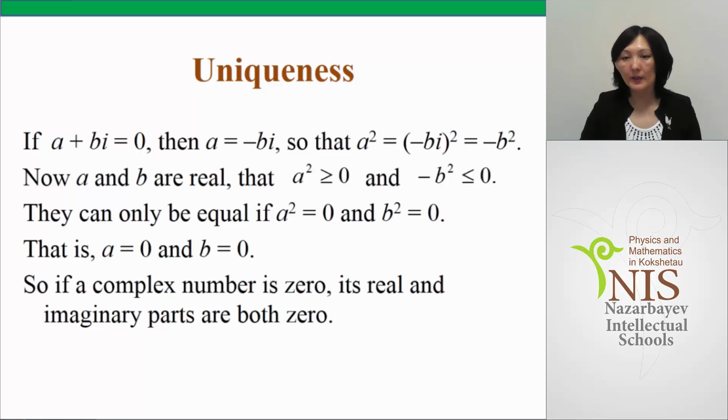That means a squared is equal to or greater than 0 and minus b squared is equal to or less than 0. They can only be equal if a squared is equal to 0 and b squared is equal to 0 too. That is, a is 0 and b is 0. So, if a complex number is 0, its real and imaginary parts are both 0.